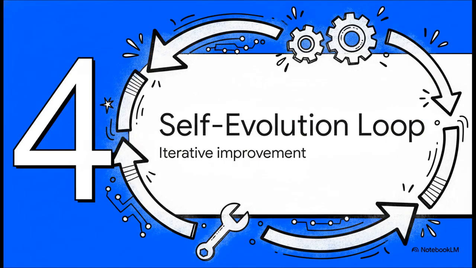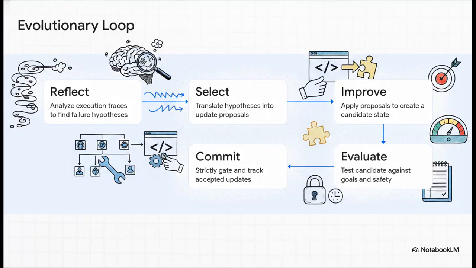Section 4. The self-evolution loop and iterative improvement. Let's take this from theory to an actionable application. So this is the SPL evolutionary loop in action, exactly as the AGNE framework implements it.